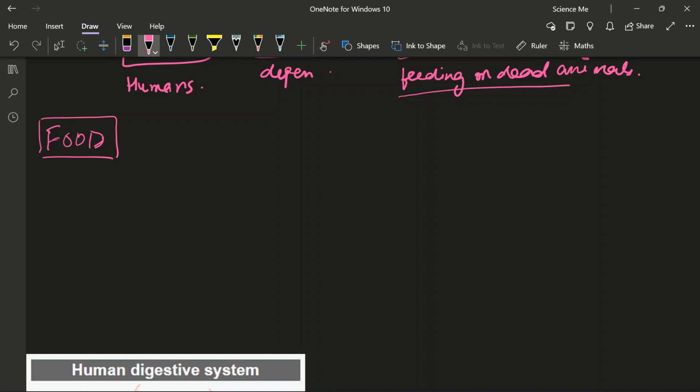So it only requires your NCERT understanding very nicely. So food, if you open your NCERT, you see proximate and protective principles, right? What is this?